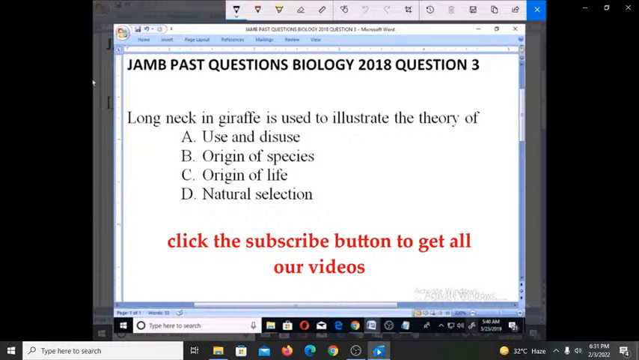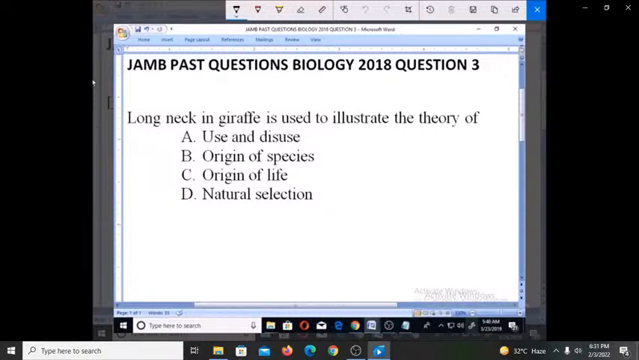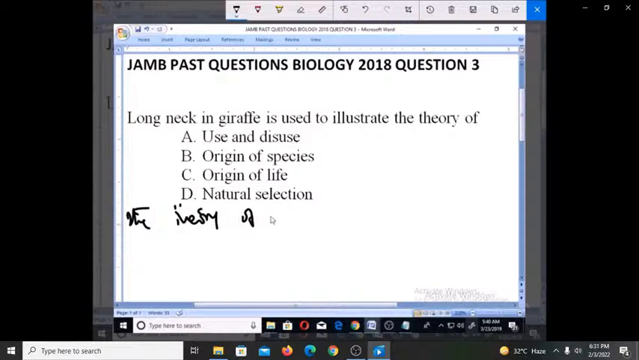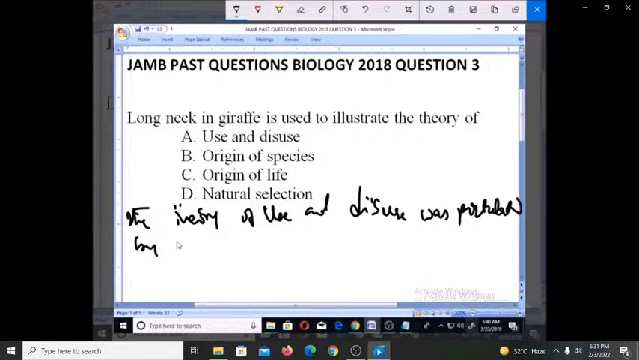Now, for us to appreciate this, let's look at what the theory of use and disuse states. Let's look at this very important theory known as the theory of use and disuse. This theory was postulated by Lamarck, and the theory states that when a body part